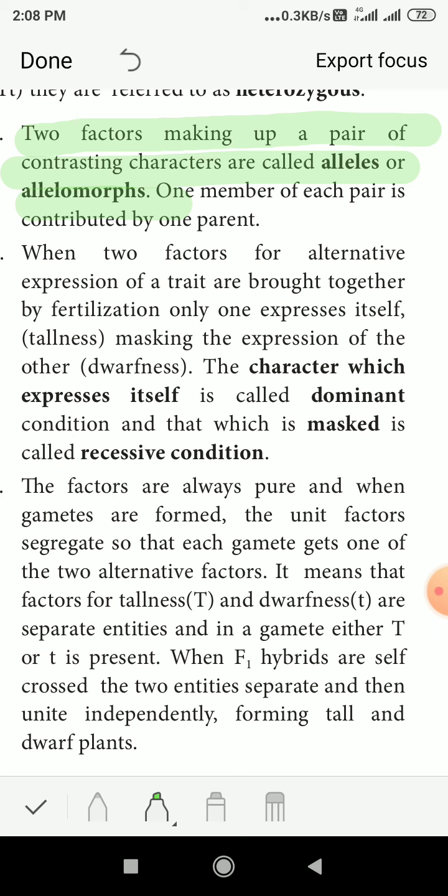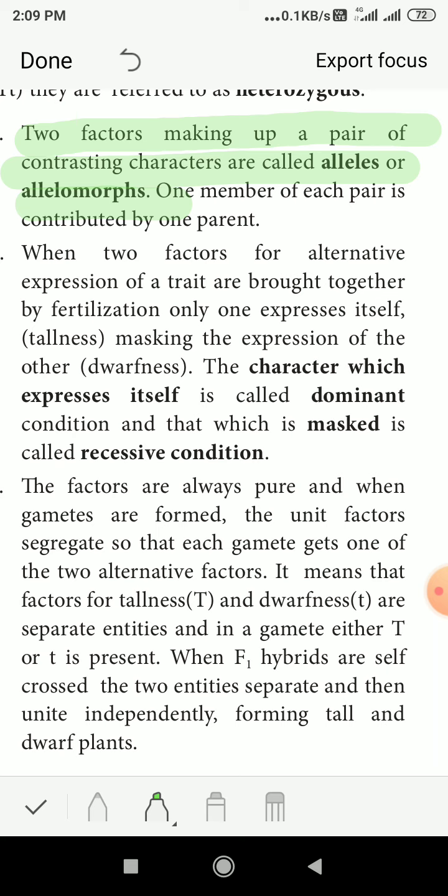When two factors for alternative expression of a trait are brought together by fertilization, only one expresses itself, making the expression of the other, dwarfness, hidden. When we cross tall T and small t, the one that expresses itself is called dominant. If tallness and dwarfness are crossed, some plants will be purely tall and some purely dwarf. The dominant character will be the one expressed in the next generation.